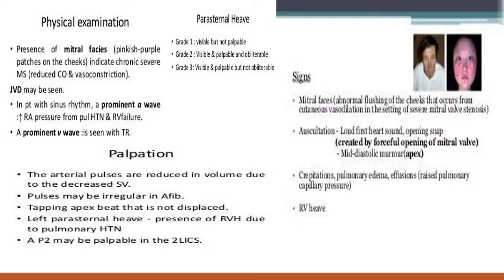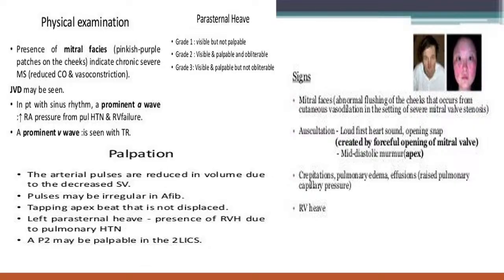The jugular veins remain distended or dilated because there is a functional TR and there is more blood in the right atrium. So there is a prominent A wave, and there is a prominent V wave whenever there is a functional TR. But for you it is sufficient to say the JVP is raised.